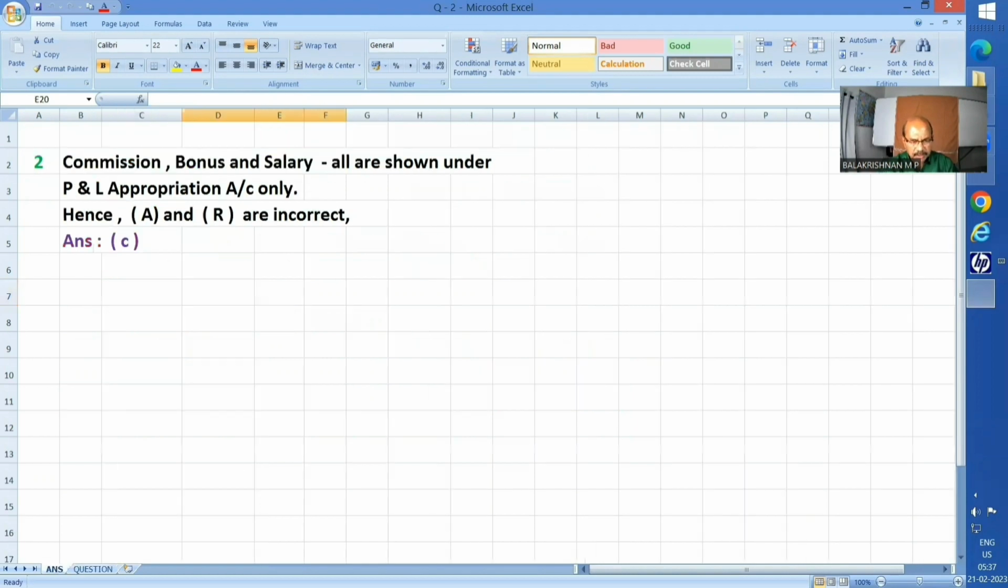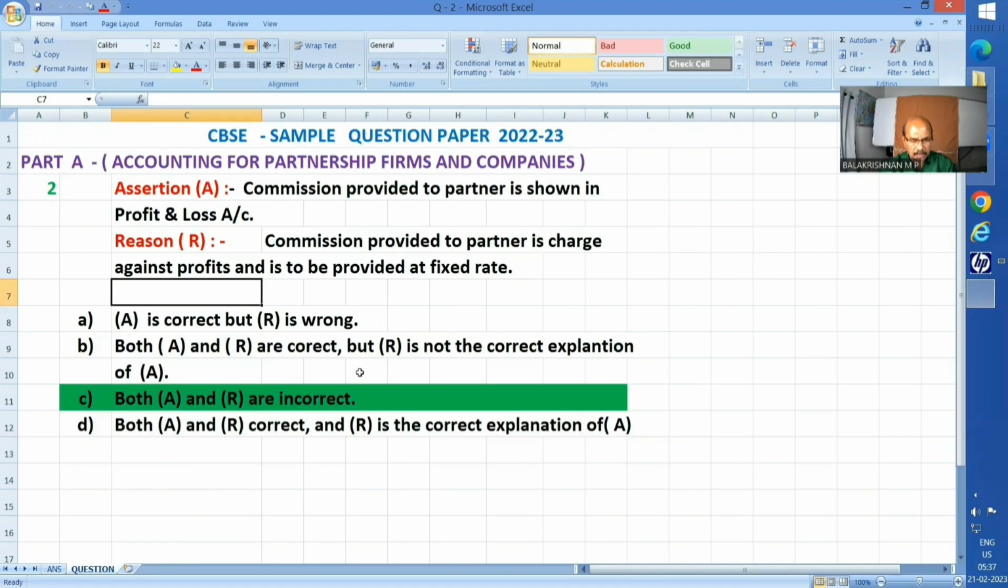The explanation is that commission, bonus, and salary are all shown under the P&L appropriation account. That being the case, A and R are incorrect. Commission provided to partner is shown in P&L account? No, it's shown under the P&L appropriation account. And the reason says it is a charge against profit, but it's not a charge against profit. It's an appropriation, hence shown under the P&L appropriation account. So both A and R are incorrect. Okay, now next question.